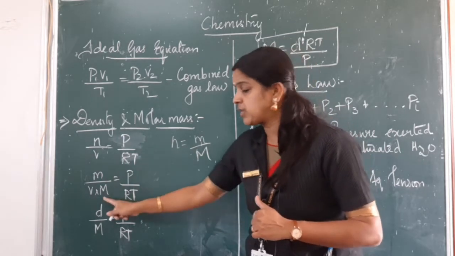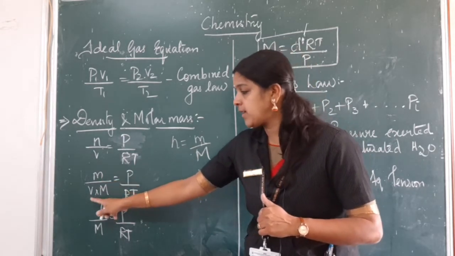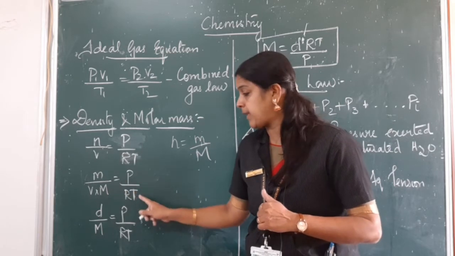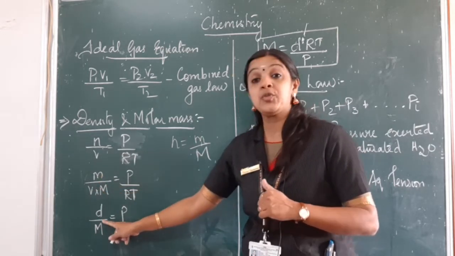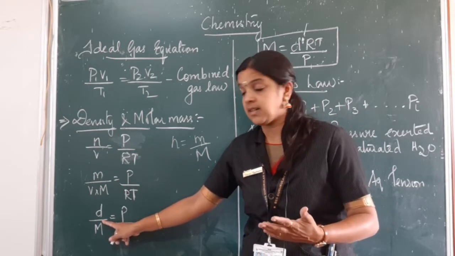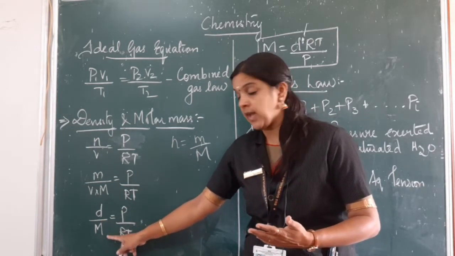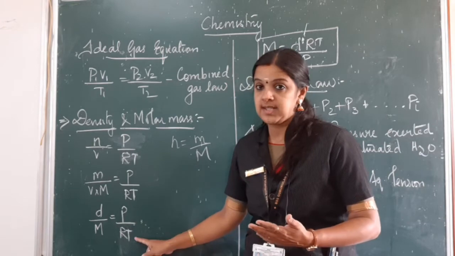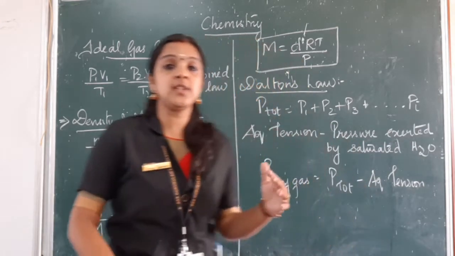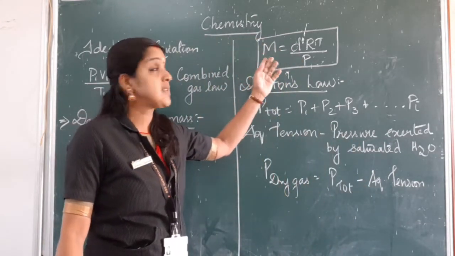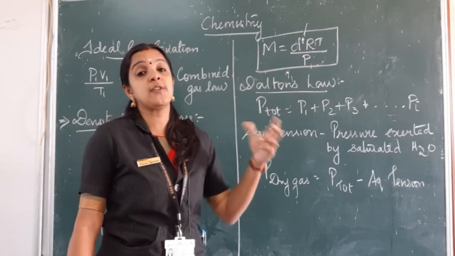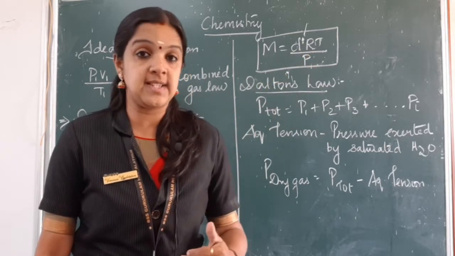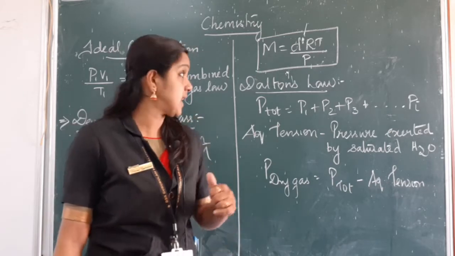So when I substitute this in the equation, m by V into 1 by M is equal to P by RT. We know mass by volume equal to density, which we have already learned, so d by molar mass equal to P by RT. Rearranging the equation, molar mass is calculated by dRT by P, which is the formula that you will be getting in your exams for problems.